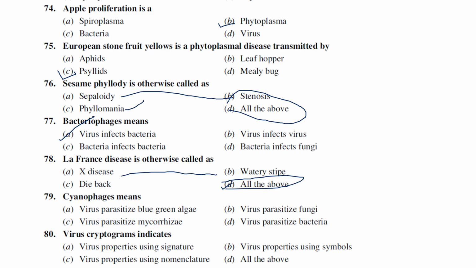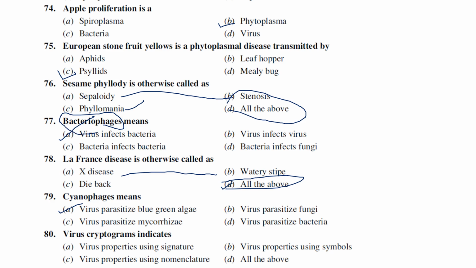Cyanophages: phage means eater, and cyanophage refers to blue green algae. Generally a virus that is parasitizing or infecting blue green algae is known as a cyanophage. The answer is A. The cyanophage was discovered by Safferman and Morris in 1963.